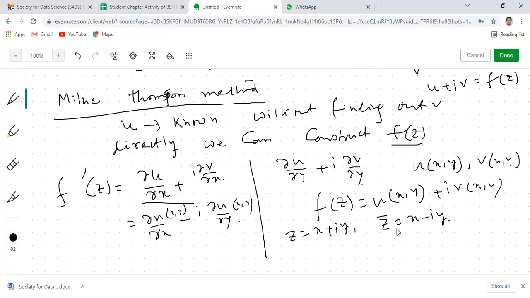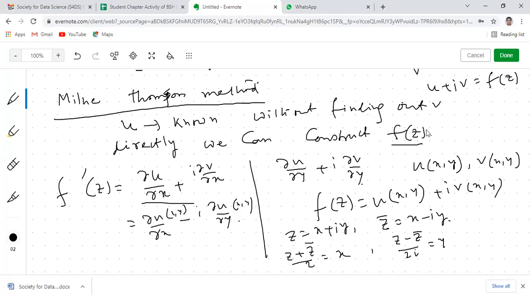If you add this together and divide by 2, that means (z + z bar)/2, what will you get? You will get x. And if you subtract them and divide by 2i, so (z − z bar)/2i, that will be y. Have you understood this or not?